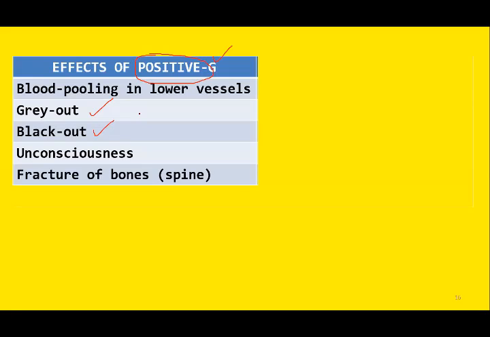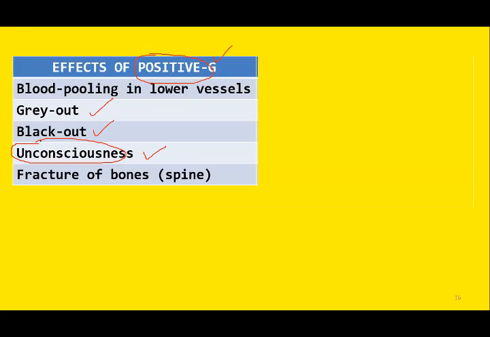And if the hypoxia is severe, this may lead to total or complete blindness, known as blackout. Sometimes the patient may lose consciousness, and why is there unconsciousness? Again, the answer is hypoxia.